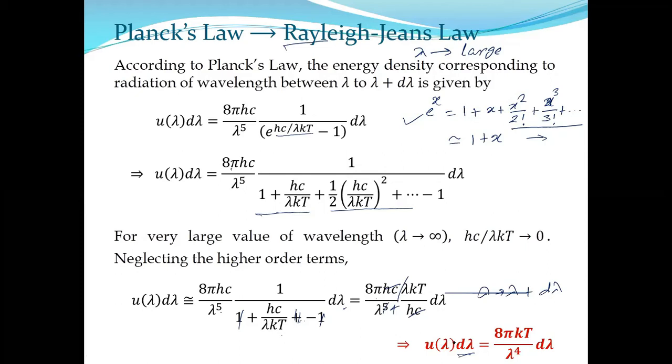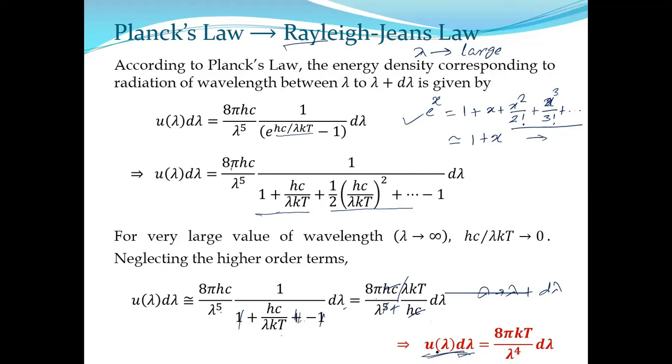Now if in the question you are asked to estimate, find out, or derive Rayleigh-Jeans law, then this is your answer. But if the question is to derive the intensity distribution of Rayleigh-Jeans law, they have specifically mentioned intensity distribution, not the energy density. This is the energy density that we have derived. But if the question is the intensity distribution, find out the formula for intensity of Rayleigh-Jeans law.